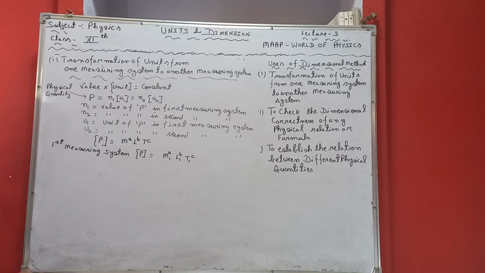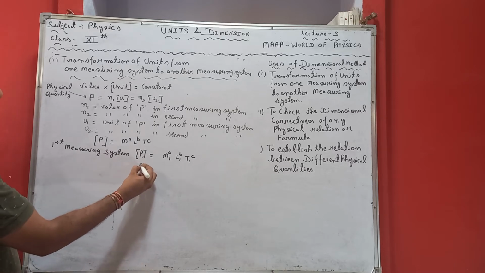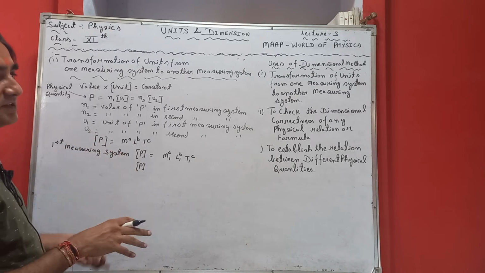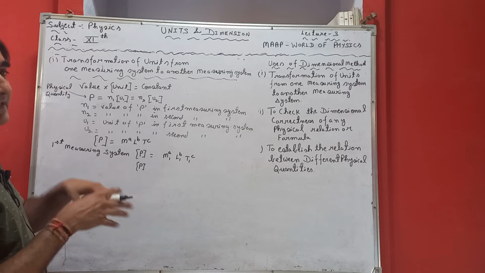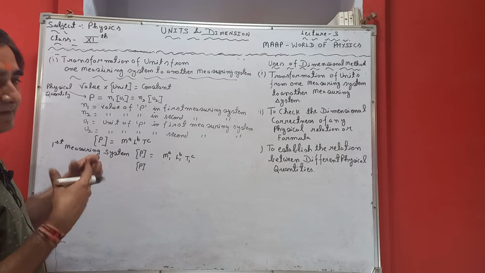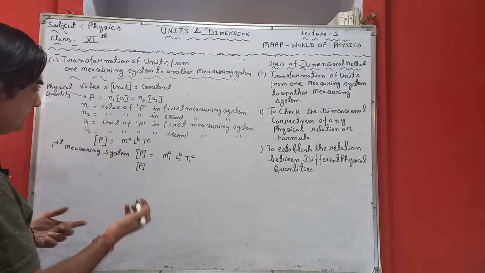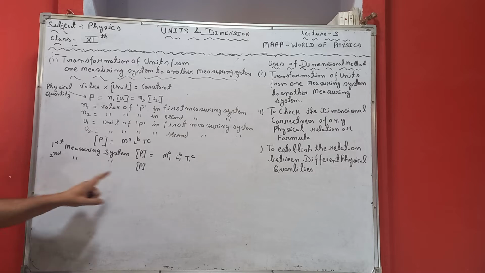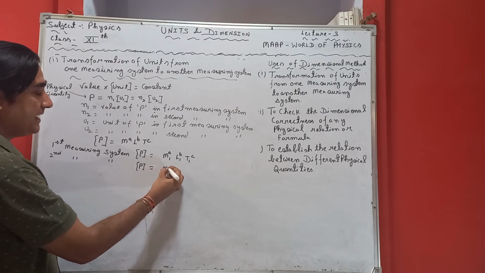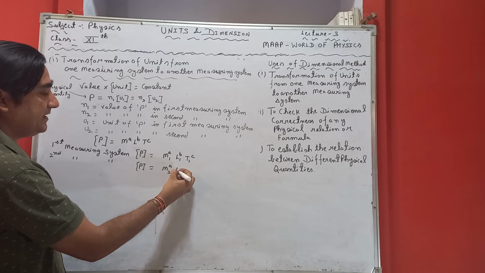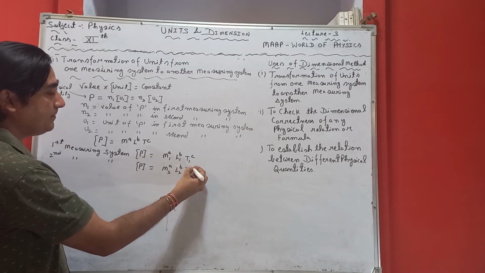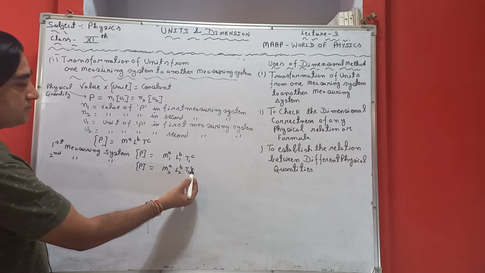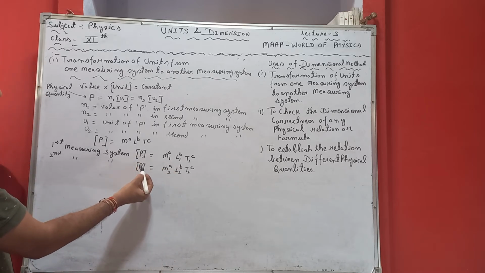Getting my point? Similarly, the physical quantity is not going to change. In the second measuring system also, the physical quantity remains the same. Force remains force in any measuring system. Velocity remains velocity in any measuring system. That is the fact. So in the second measuring system, P can be written as m2 raised to power A, L2 raised to power B and T2 raised to power C. So both are the same physical quantity.